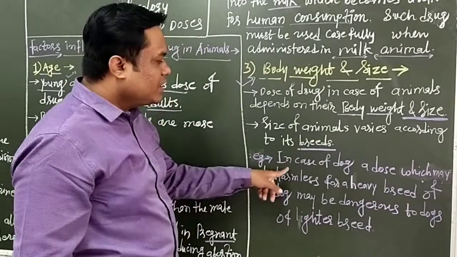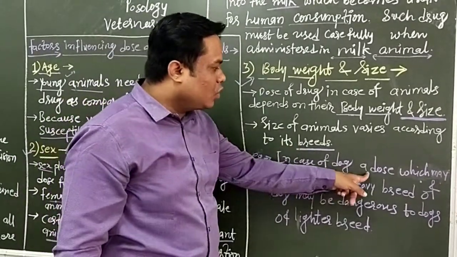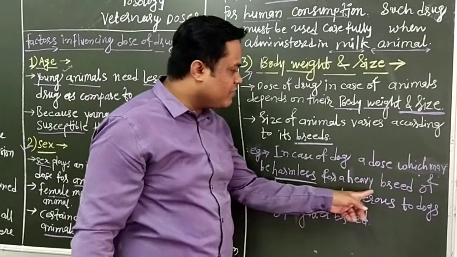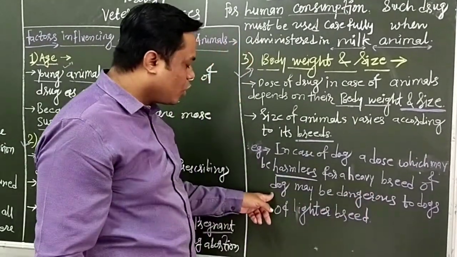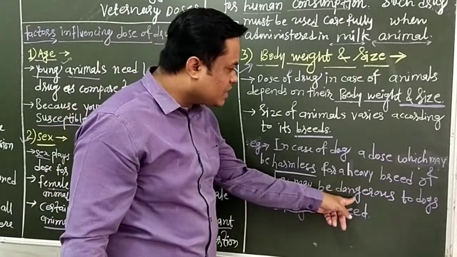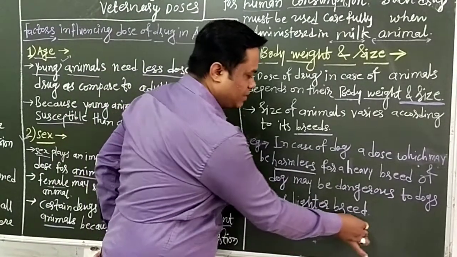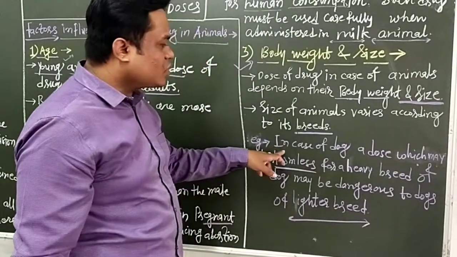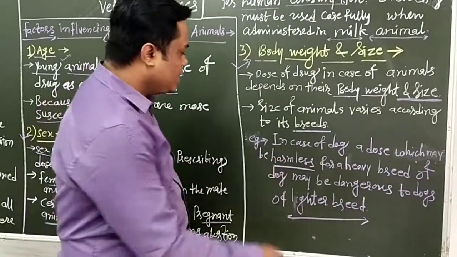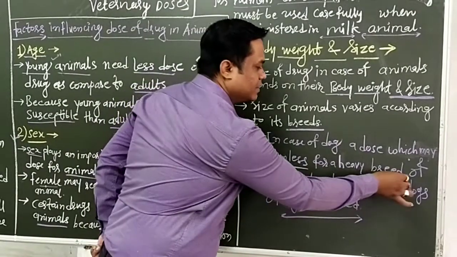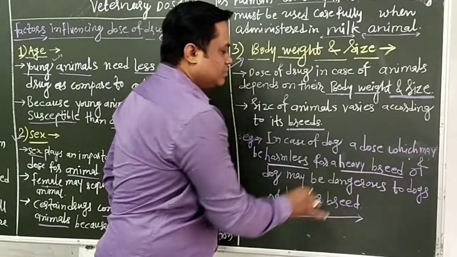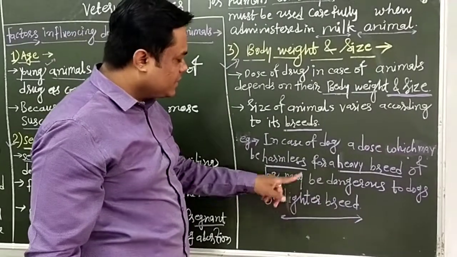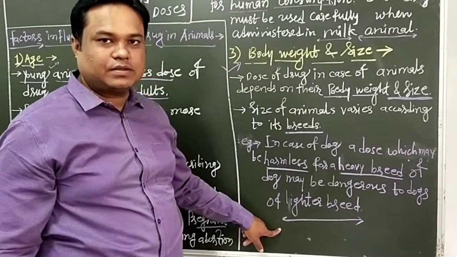For example, in case of dogs, a dose which may be harmless for a heavy breed of dog may be dangerous to dogs of a lighter breed.